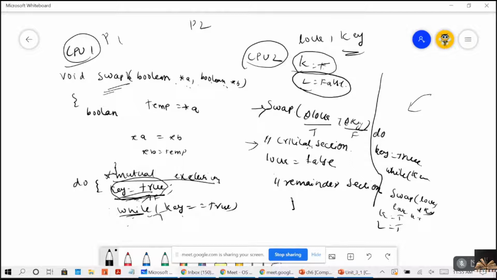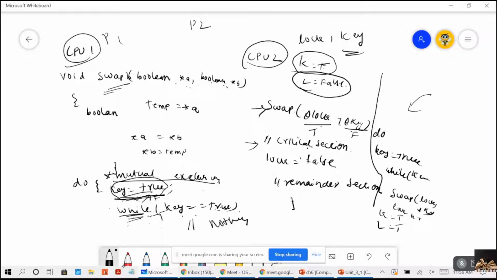While this function is returning false, then only you enter into the critical section. When it is returning true, you have to do nothing. Very simple, right? So in this while loop, initially key is equal to true. Why? Because it is the first process. For this, key is equal to true. Now it will perform the swap. Lock and key will be swapped.